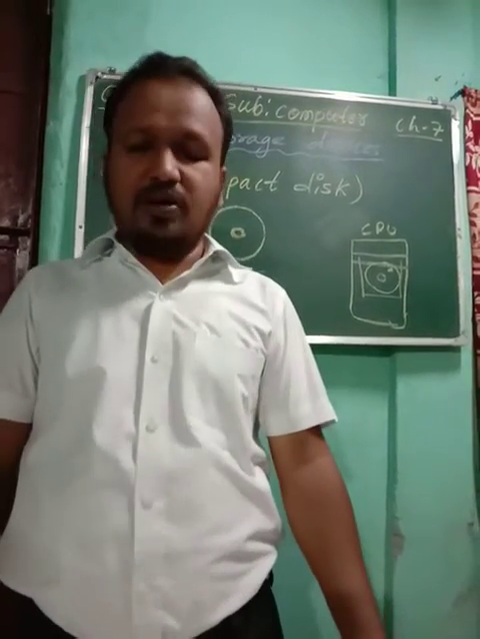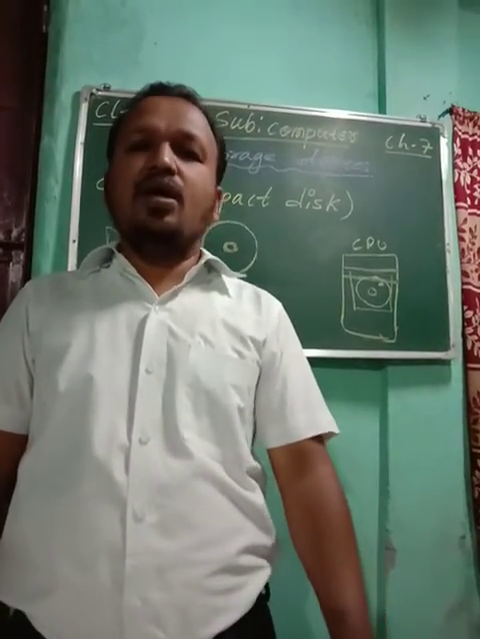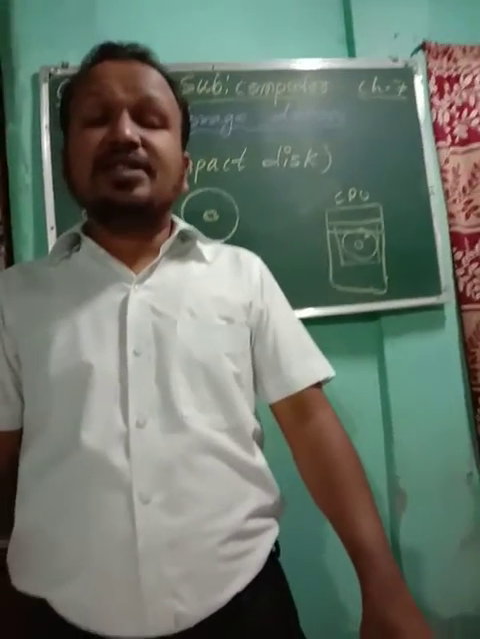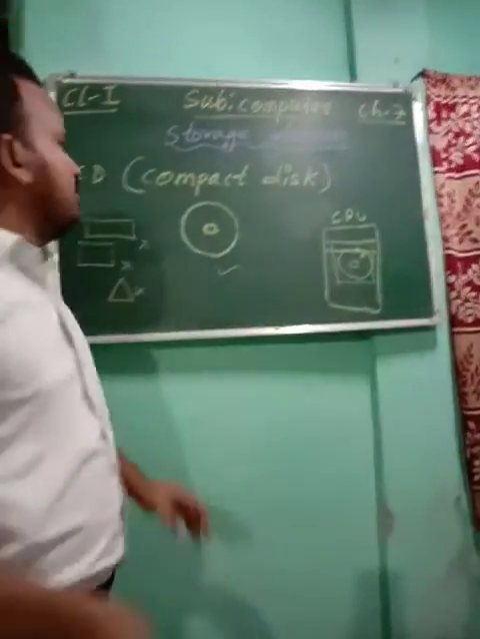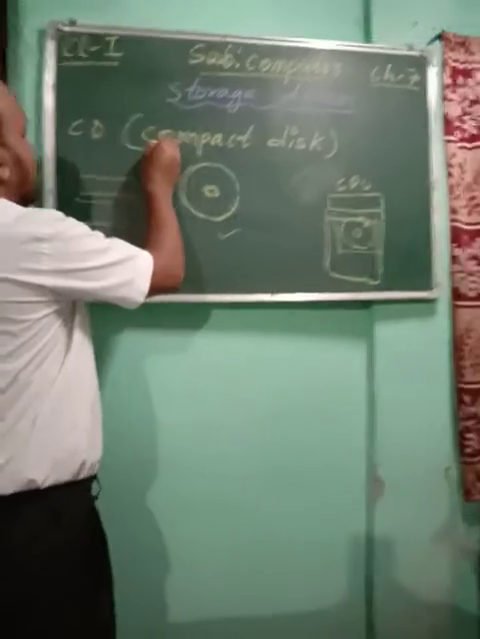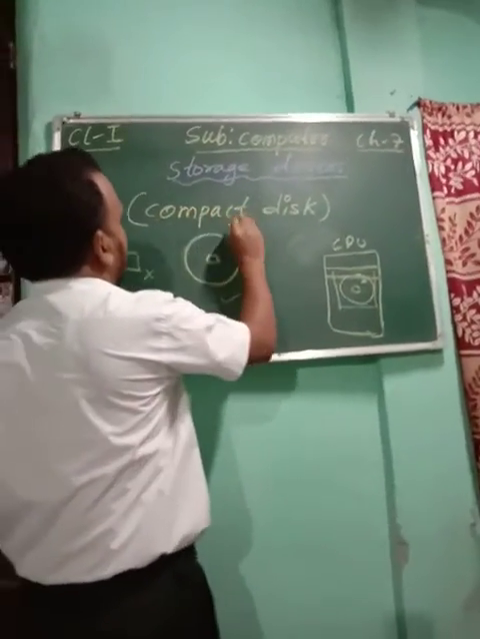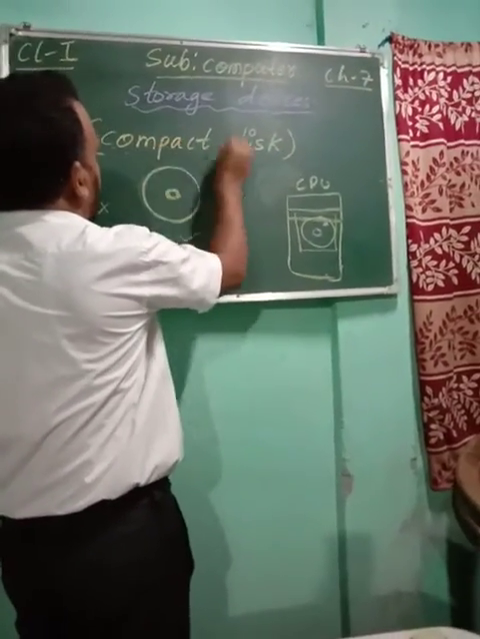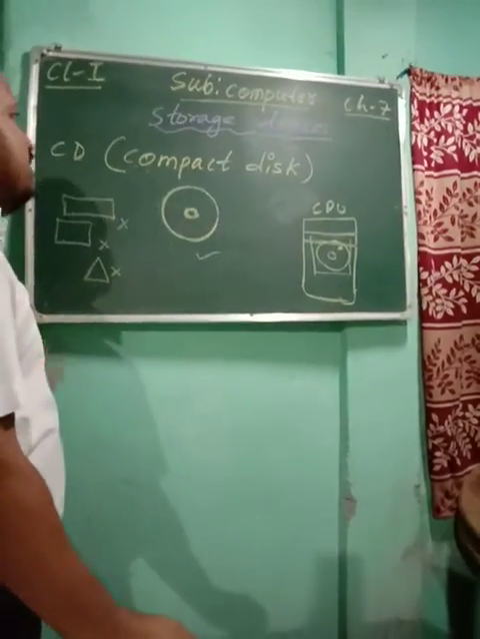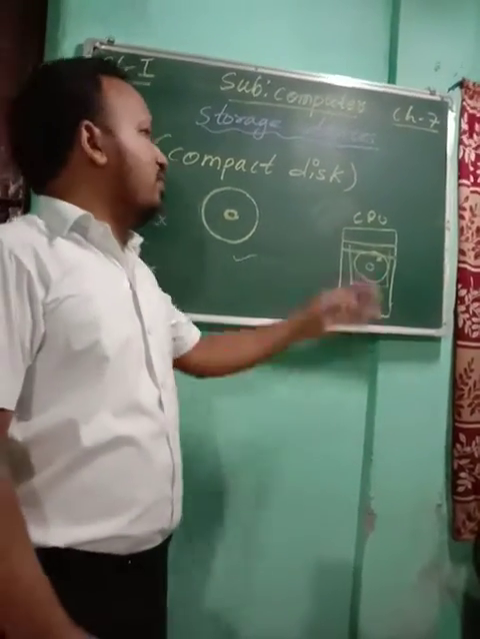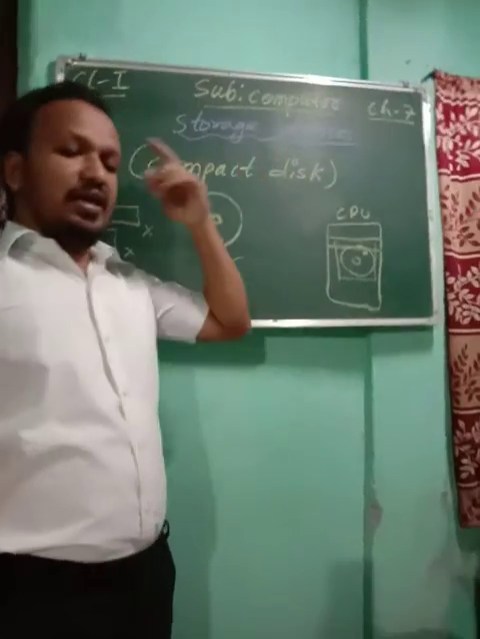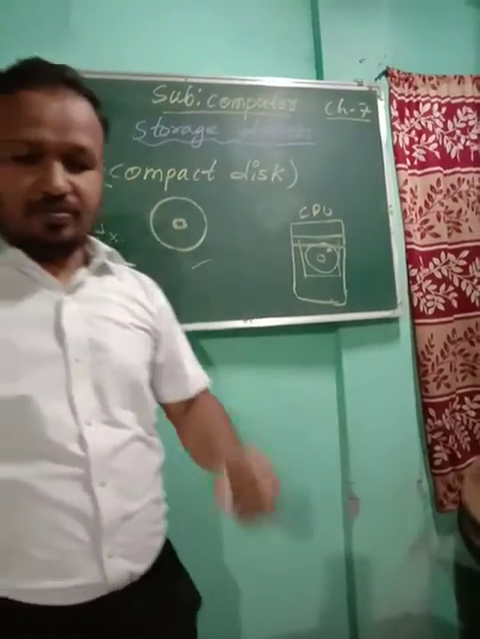So this was about your compact disc. CD means compact disc. Again I am saying, C means compact, D means disc. Okay children, C stands for compact, D stands for disc.